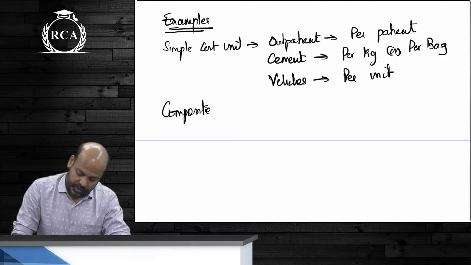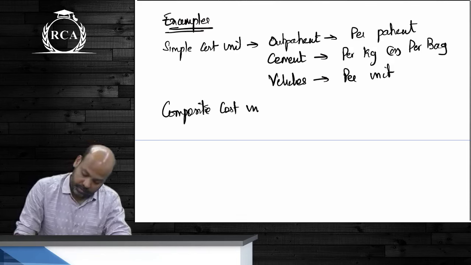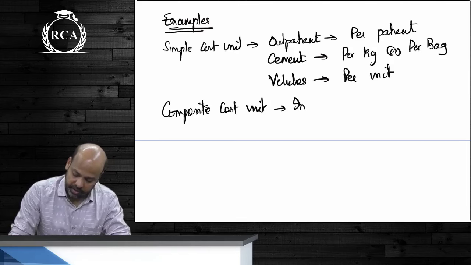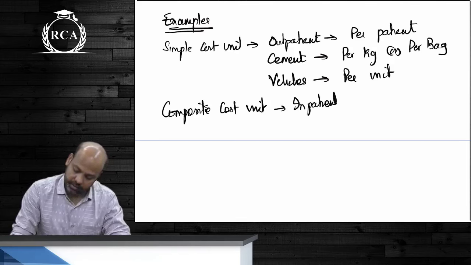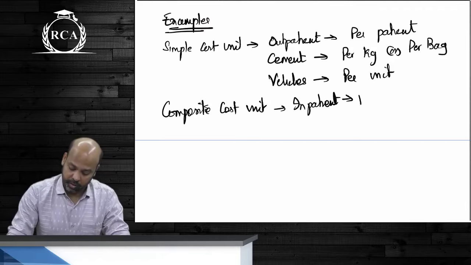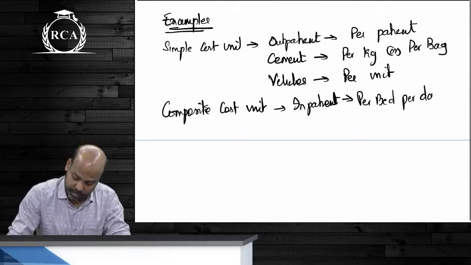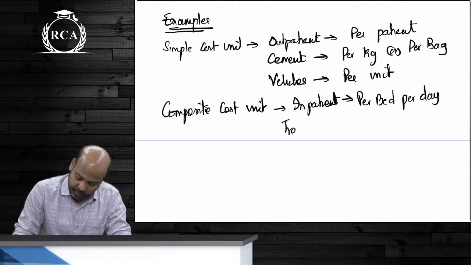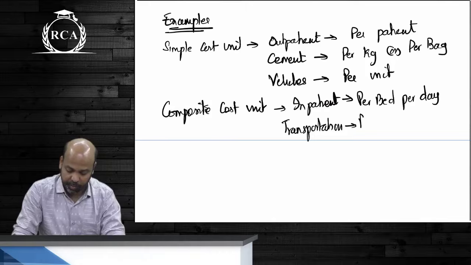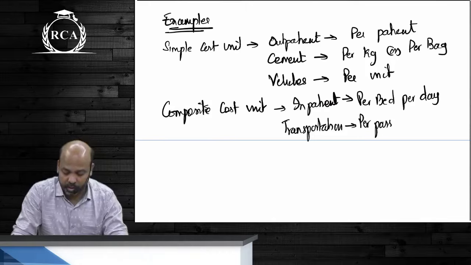Composite cost unit: inpatient, it will be per bed per day. If it is transportation, it can be per passenger per kilometer.